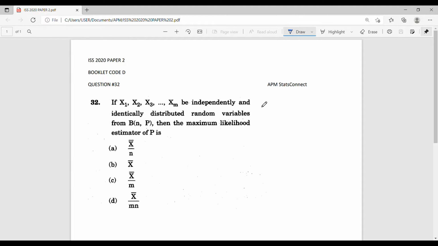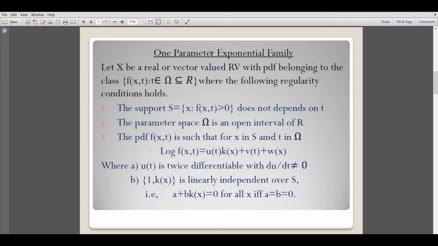To solve this question, we will use a result for the maximum likelihood estimates of exponential family members. For that, we will first discuss the definition of exponential family, and here we only discuss one parameter exponential family members. Moving on to the definition of a one parameter exponential family, let X be a real or vector valued random variable with the PDF belonging to the class set f of x comma t such that t belongs to omega subset of R where the following regularity conditions hold.